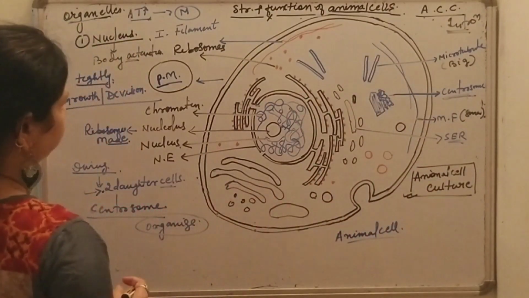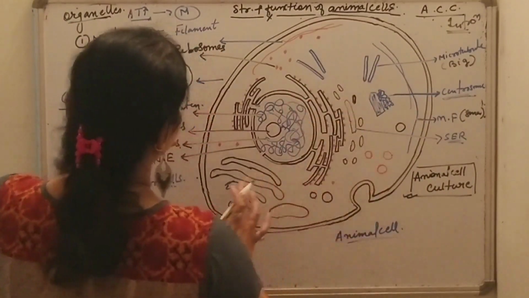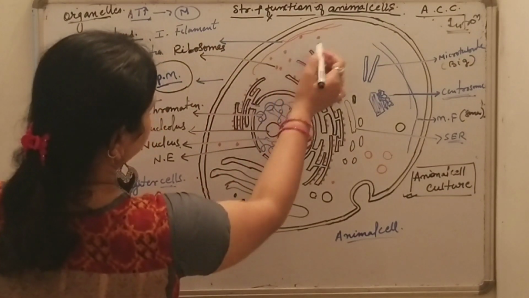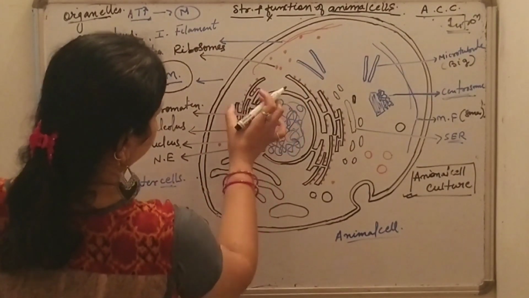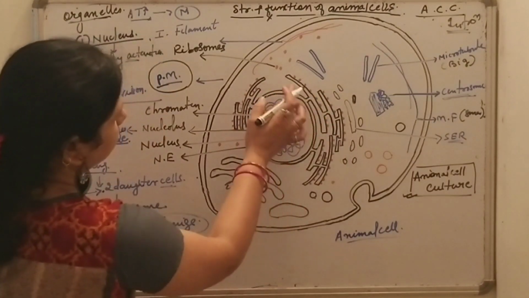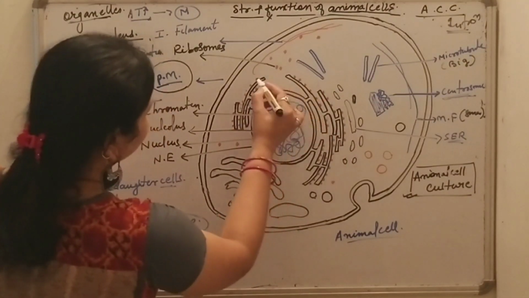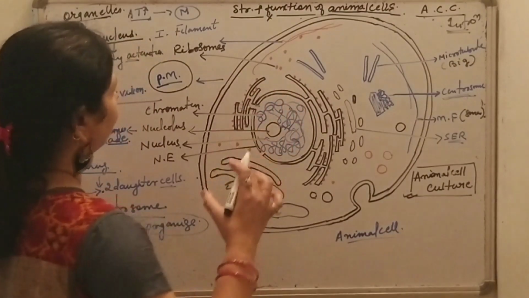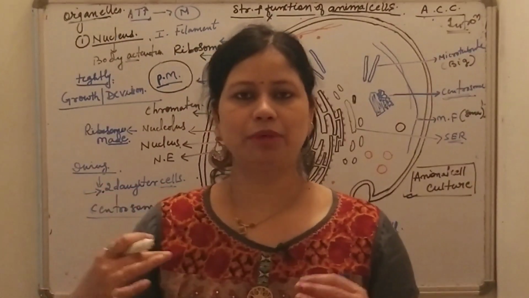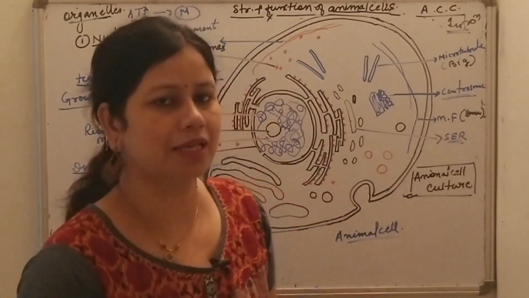Now what about the ribosomes? These are the ribosomes. Here you can see these are the ribosomes, and in the endoplasmic reticulum also, on the membrane of the endoplasmic reticulum, you can see this red color. These are the ribosomes. So ribosomes are known as the factory for protein synthesis. They are mainly responsible for synthesizing protein.